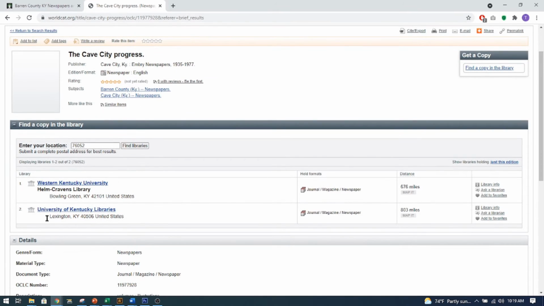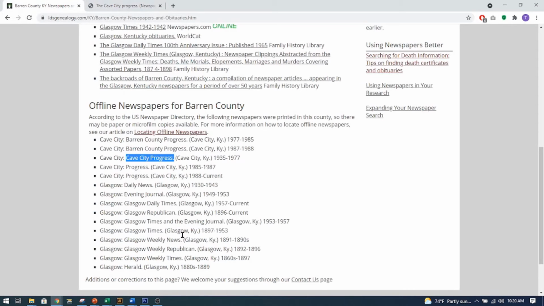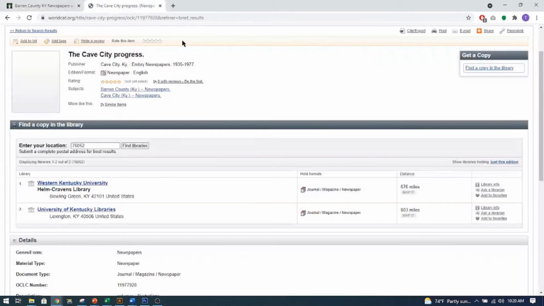Okay, and it's at the University of Kentucky Libraries like the other one, but it's also at Western Kentucky University in Bowling Green. Again, journal, magazine, newspaper format, and it tells me how far it is from where I live currently. Anyways, if you take these newspapers and you can type them in and see who has them and where you might have to go to actually physically see them.